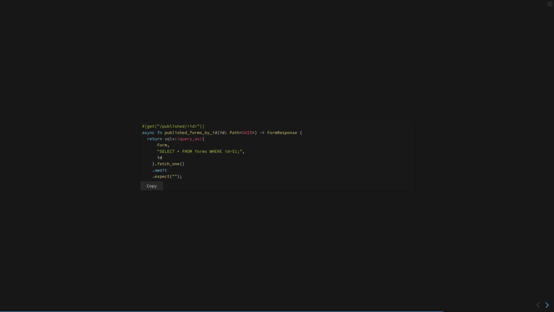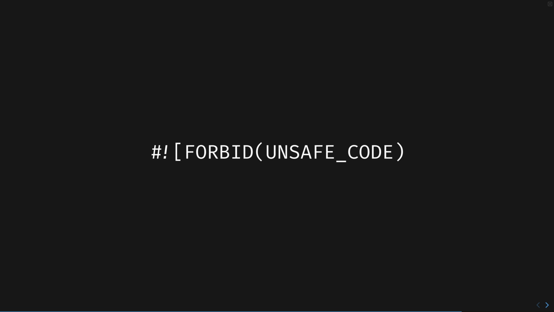No memory leaks, no SQL injection, all guaranteed at compile time, and you get all of this with no heavyweight, slow abstractions. This all compiles down to for loops and if statements, close to the C speed, running on bare metal. But we can do even better. By adding the forbid unsafe code directive, we forbid the unsafe block, and therefore any linking to operating system libraries, i.e. external C code, guaranteeing our app and all its dependencies are pure Rust, and therefore do not break any of our guarantees.